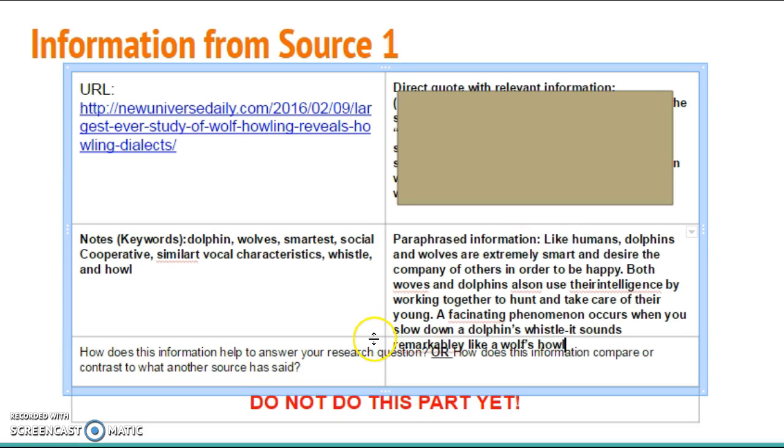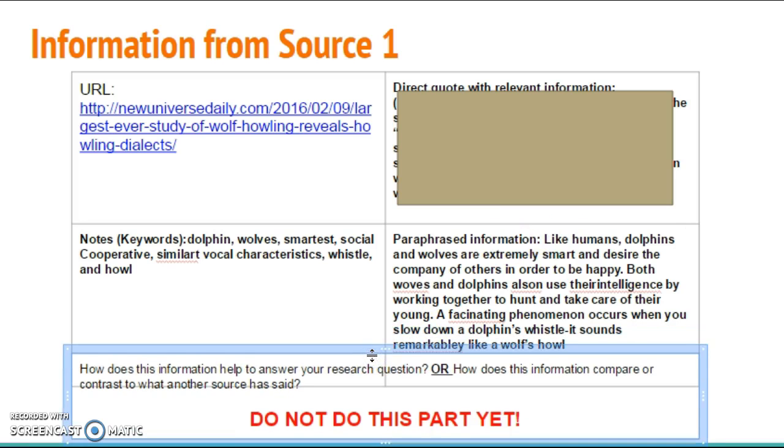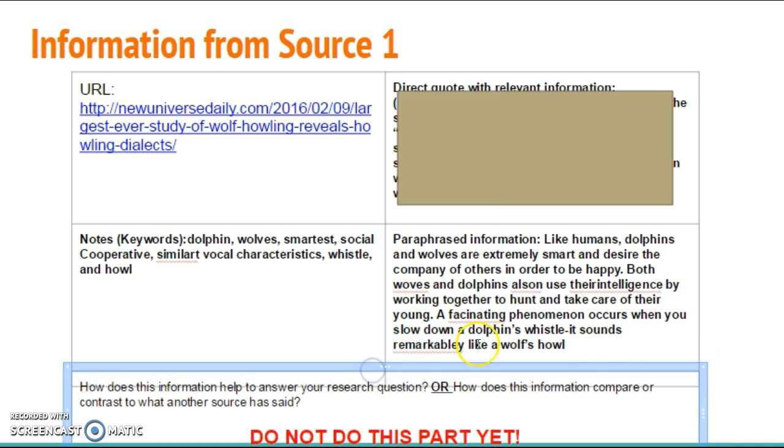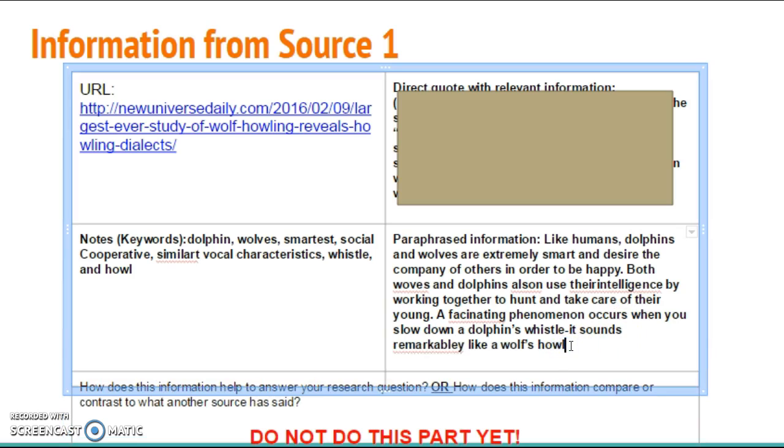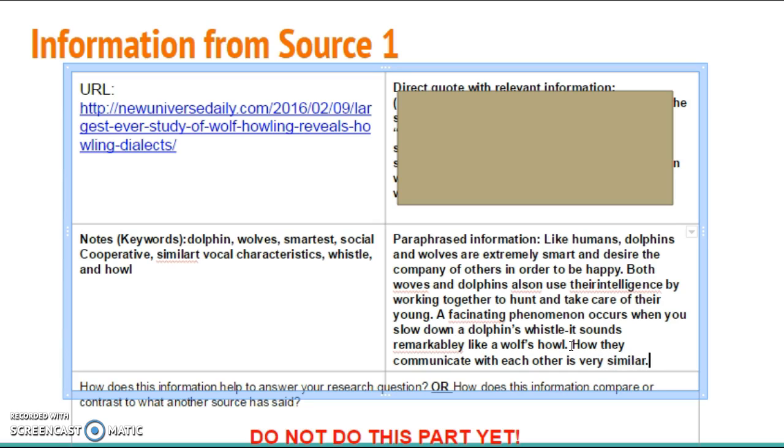And here's something I can do right here. I can move this down so we have more room. There we go. Alright. How they communicate with each other is very similar. All right, so I like that too.